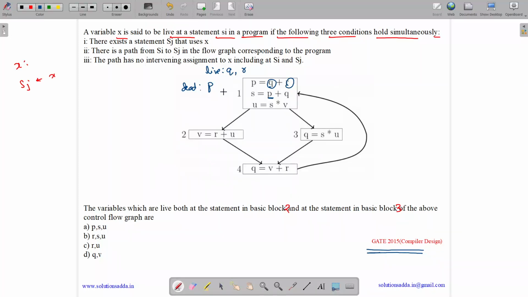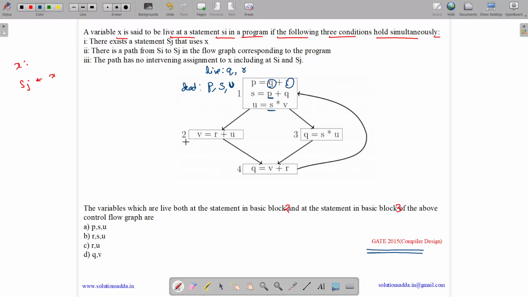Now in case of variable s, similarly, we can see that variable s is overwritten over here and a new value of s is being used from line 3 in block 1. So s is dead at the entry point. Now what about u? u is overwritten, but u is never used in block 1. So u is also dead before block 1. Now q is done, r is done, p, s and u are done.